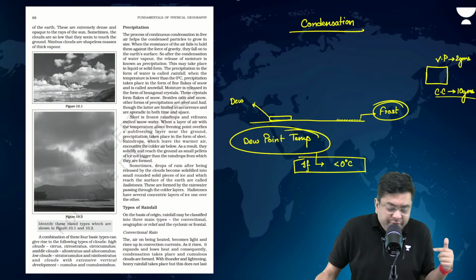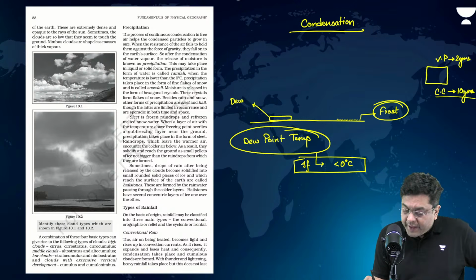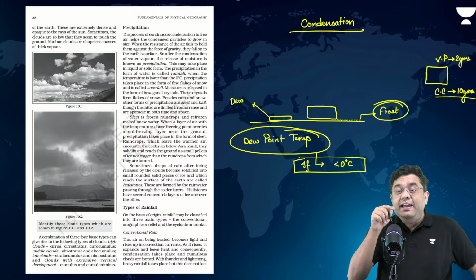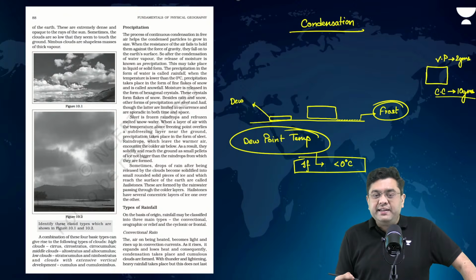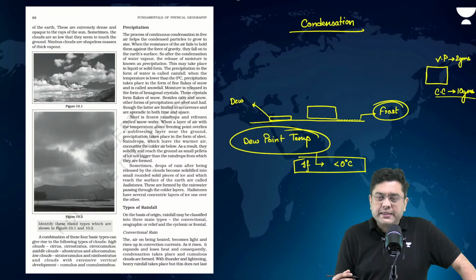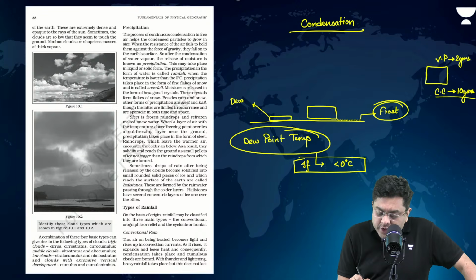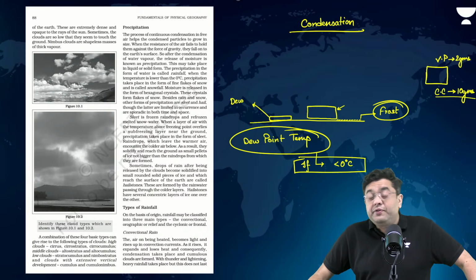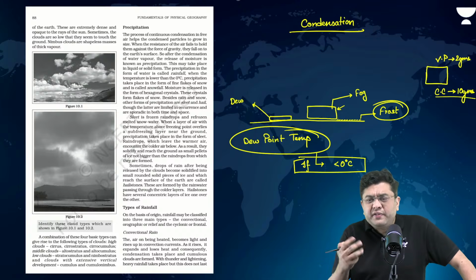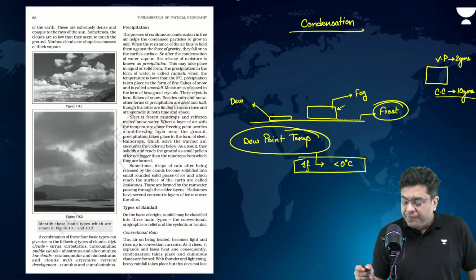Okay. Then, for example, what if the air in contact with the ground surface cools down and there condensation happens? Netarhat as well in Jharkhand, correct. If the air cools down and here condensation happens, then what? In this case, you have the formation of fog, or in certain cases, even mist.